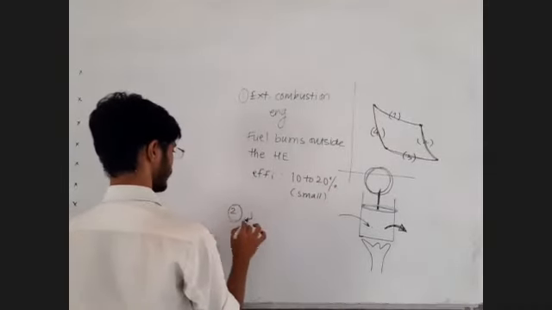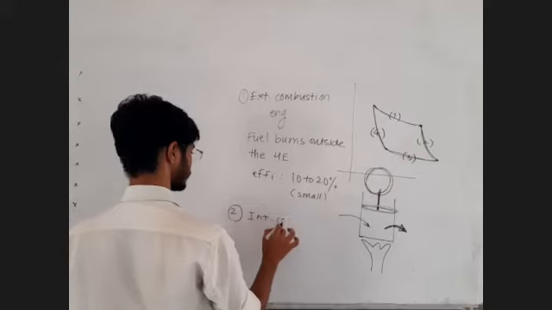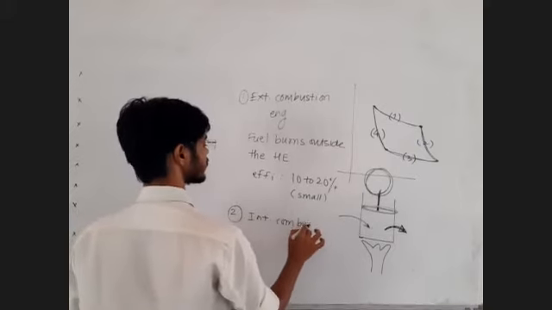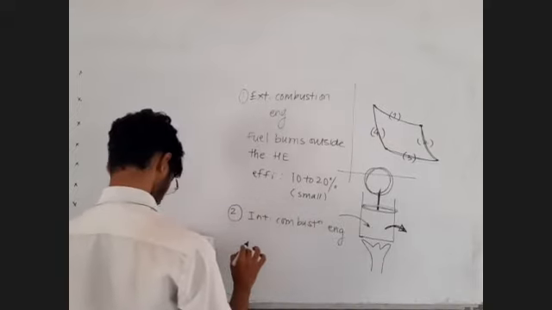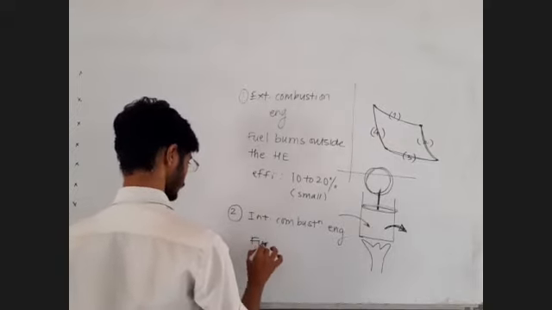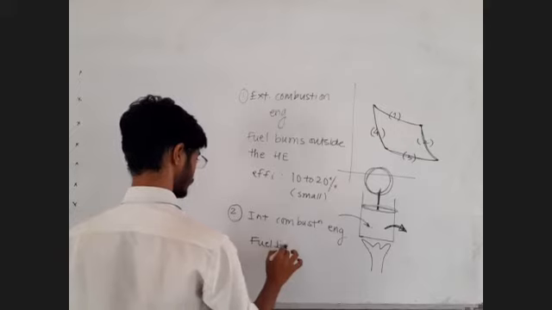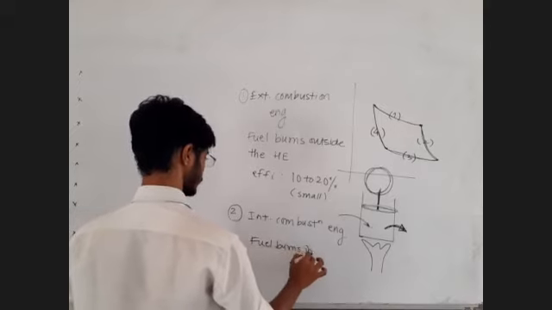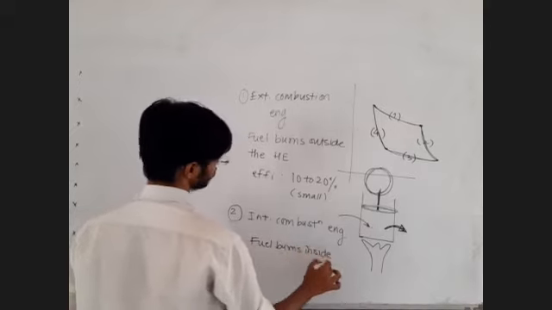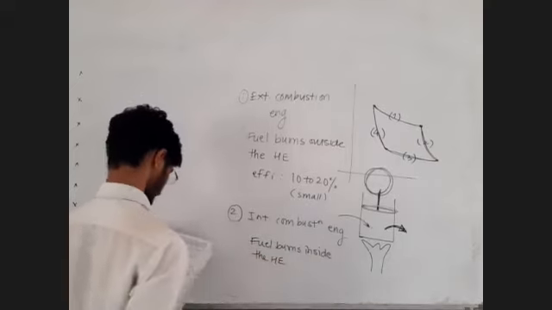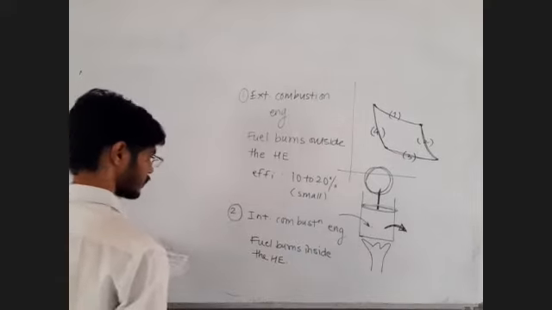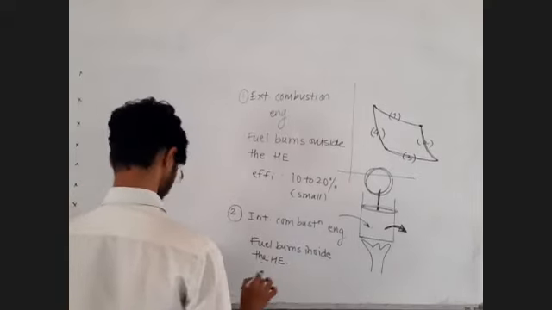Second, internal combustion engine. Just write down, fuel burns inside the engine, inside the heat engine or inside the system.